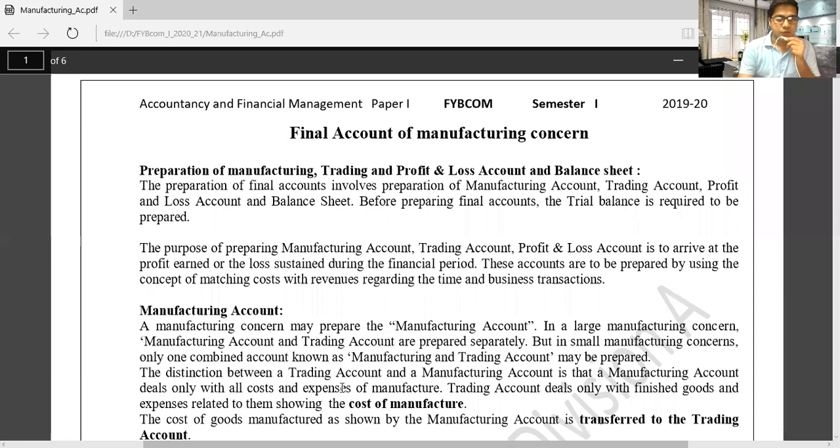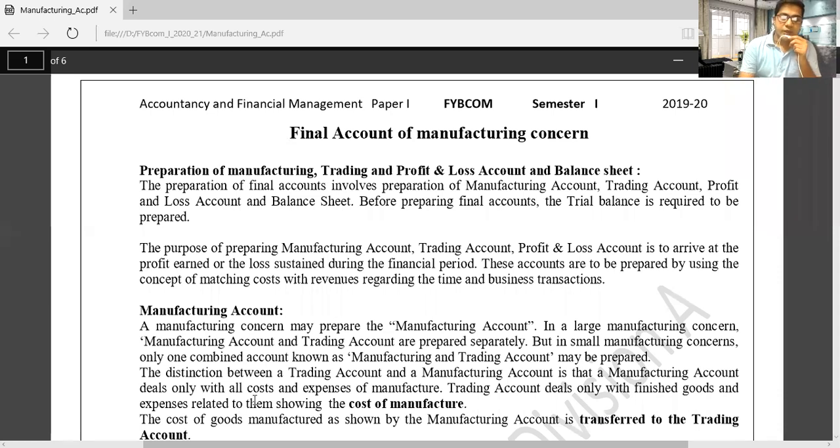Manufacturing account deals with all cost and expenses of the manufacture. Why do we prepare it? To find out the cost, the expenses related to the manufacture. Trading account deals with finished goods and manufacturing account deals with cost and expenses.